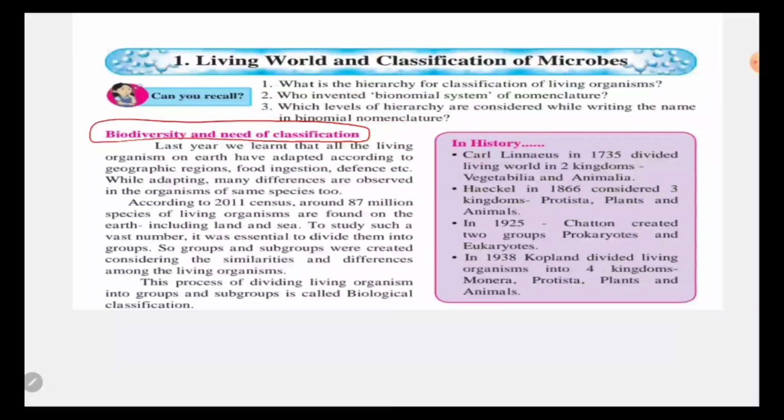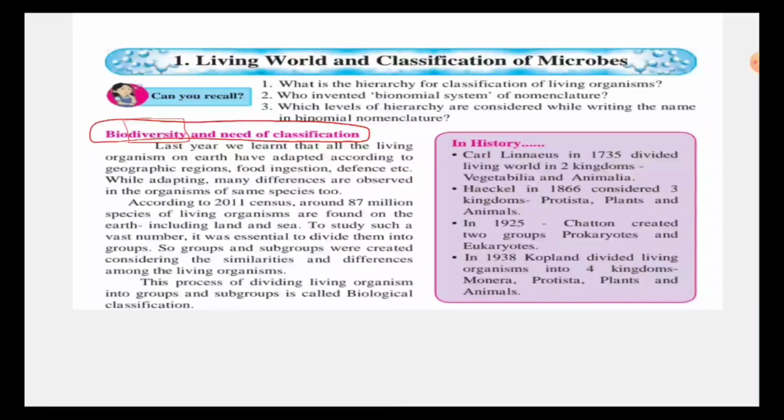What do you mean by diversity? The word diversity means change. If we live in water, like the fishes, their diversity is different. Animals living on land have a different diversity.